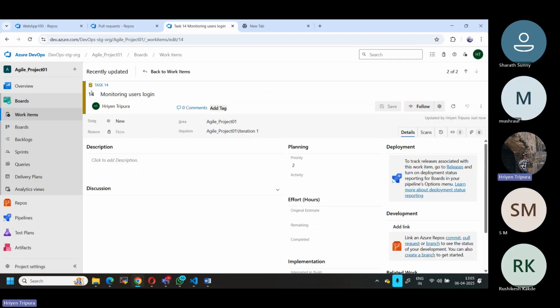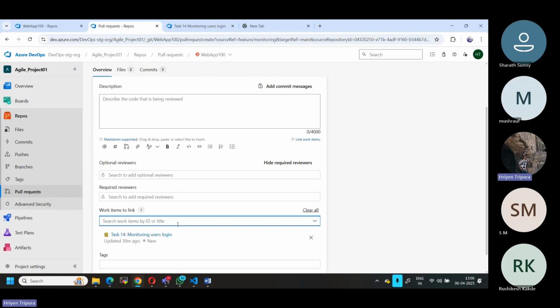For each task, there is a unique ID also, so that they can track it. Okay. Now this is how it should be done. Now I have tracked it.